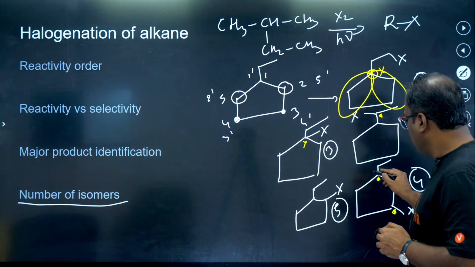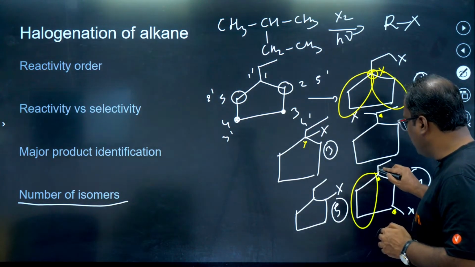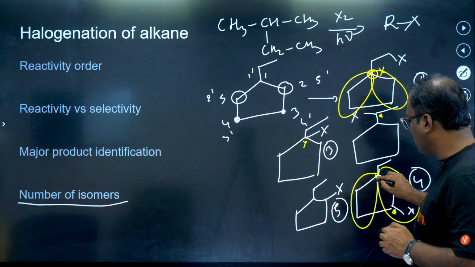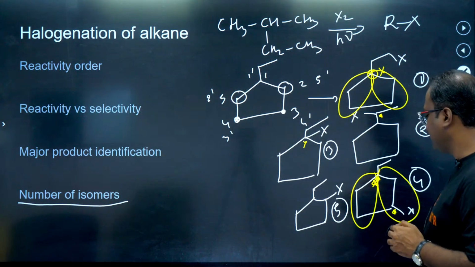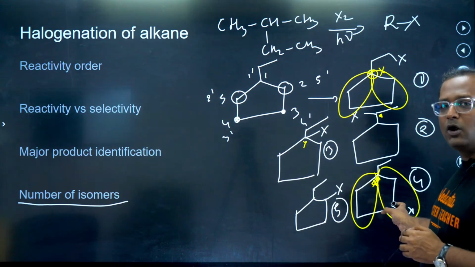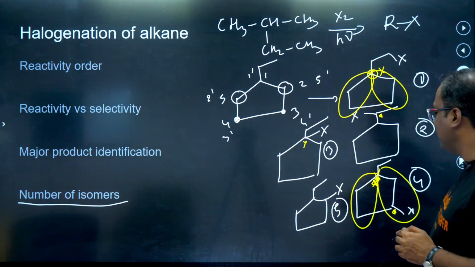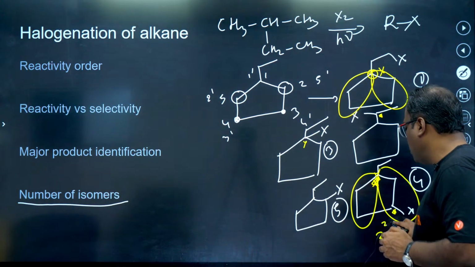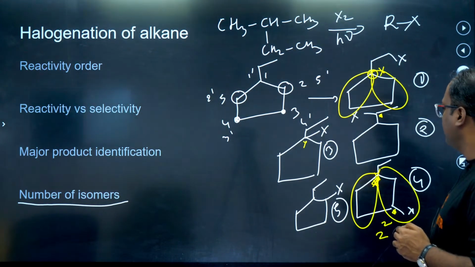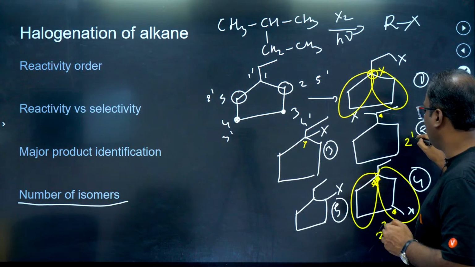Please check. This group is different from this group. So you have a chiral center here. Similarly, the carbon on which halogen is attached is also a chiral center. So 2 to the power 2 is your answer. Here you have 2 to the power 1.